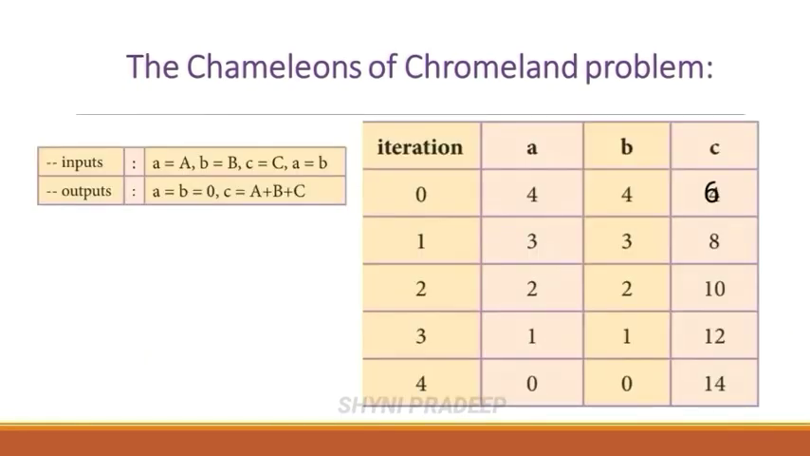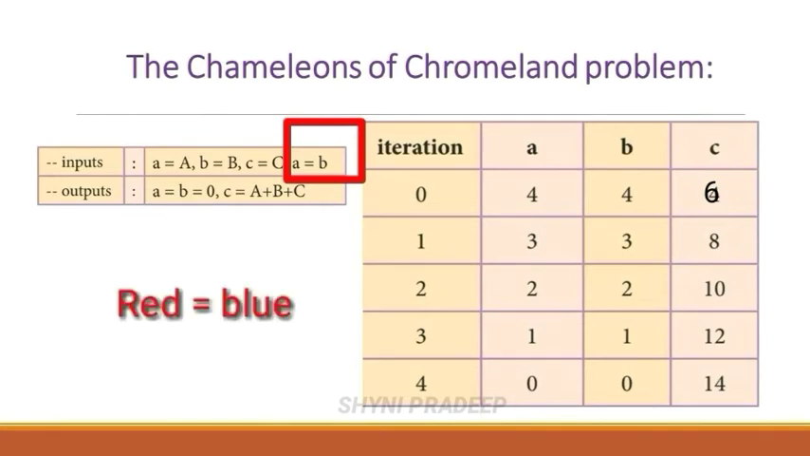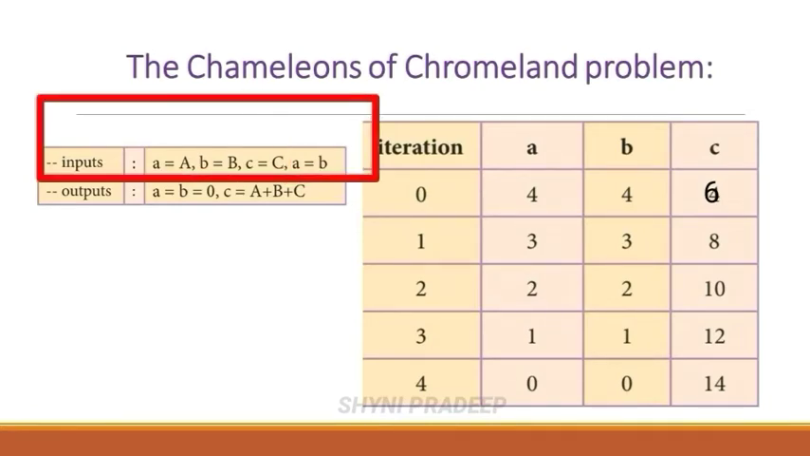And one more input property is there. What is that? I have already told that 2 types of chameleons are same in number. So red is equal to blue. So this is also one input property. Okay. So write A is equal to A, B is equal to B, C is equal to C and A is equal to B, because 2 types of chameleons are same in number. Okay. So these are the input properties.